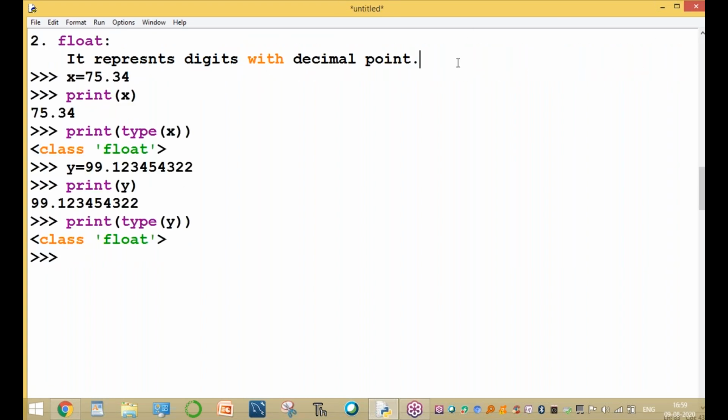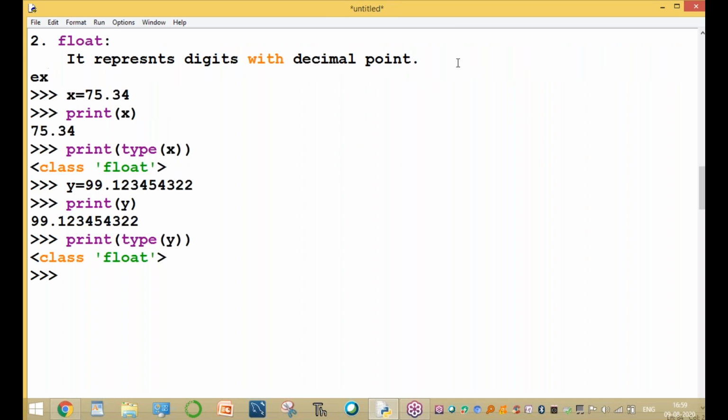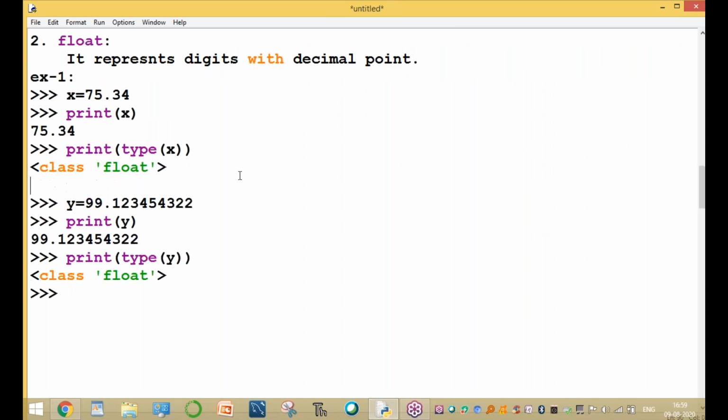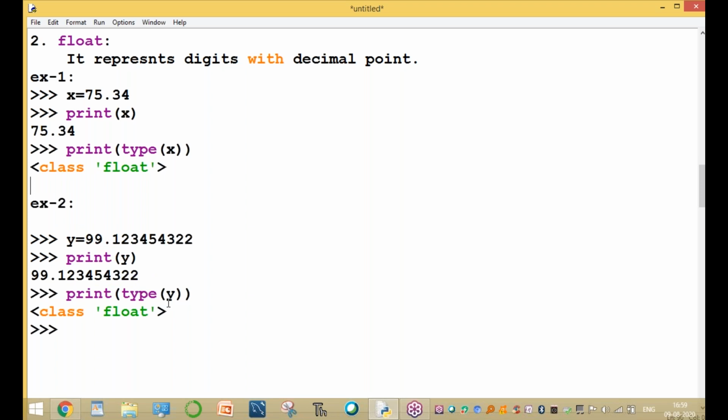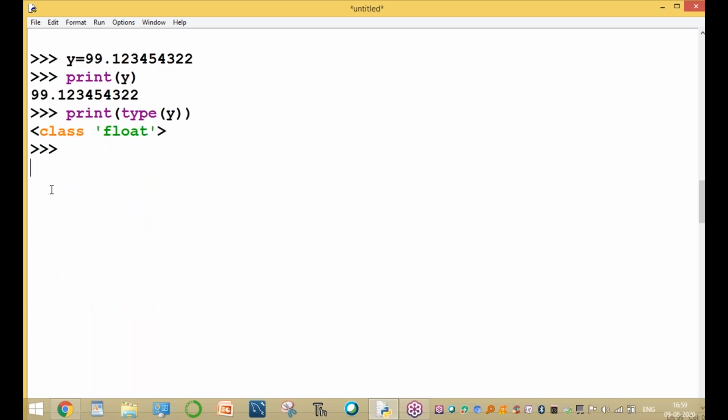These are the different examples. This is example 1, and another example, y, is example 2. In the first example, x is float type, and in the second example, y is float type. And another example, example 3, where it is not only a decimal point.